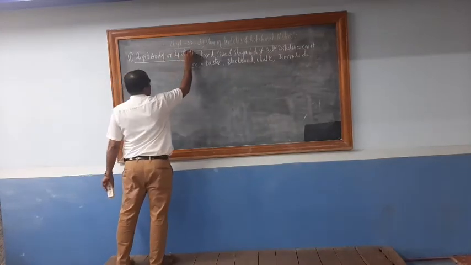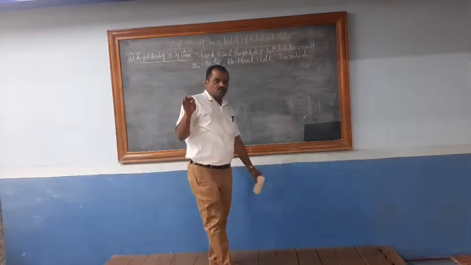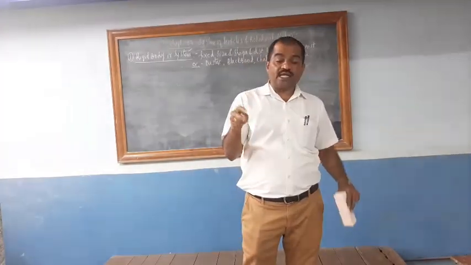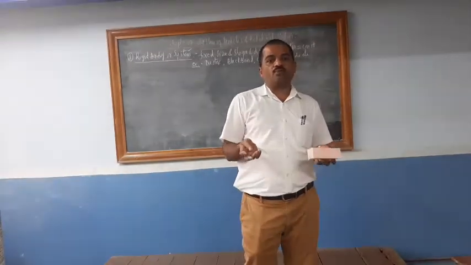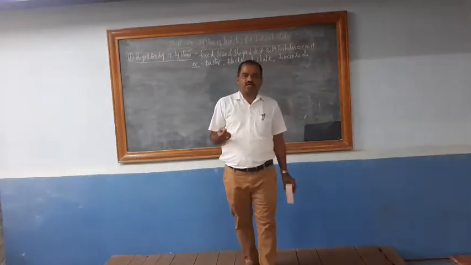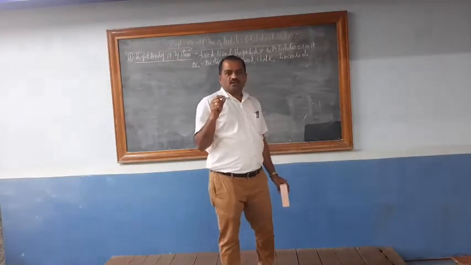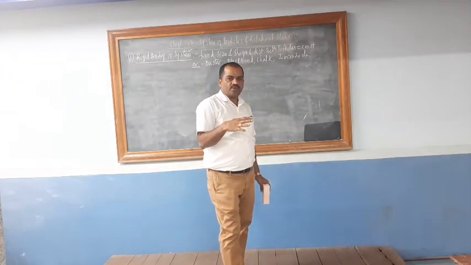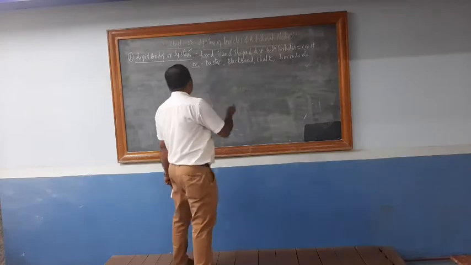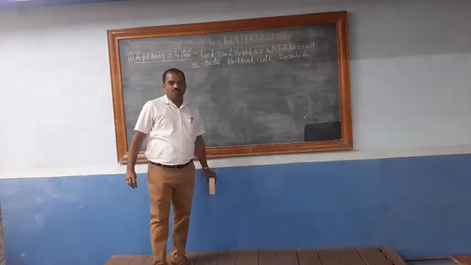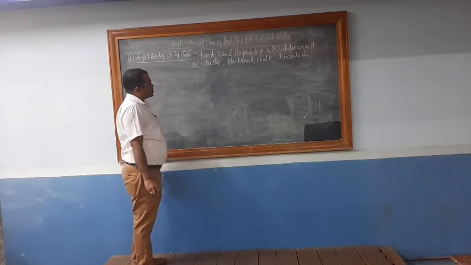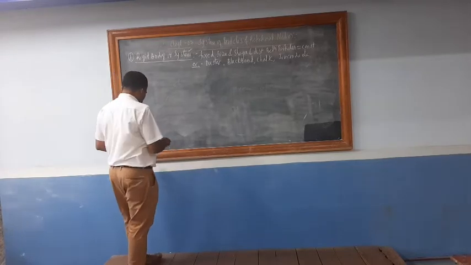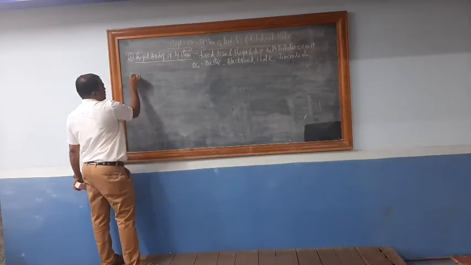Then what is meant by a system? A system means a rigid body. It is a body which has a very large number of particles, with a definite size and shape, and the distance between the particles is constant. So basically it is a body which has a large number of particles.